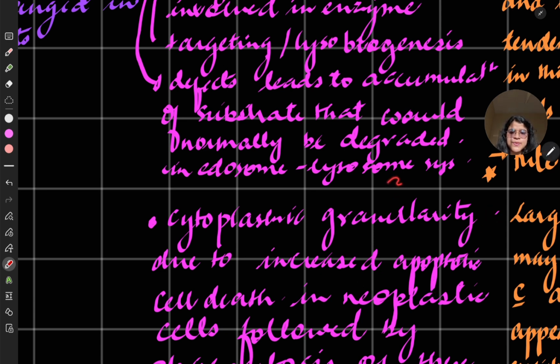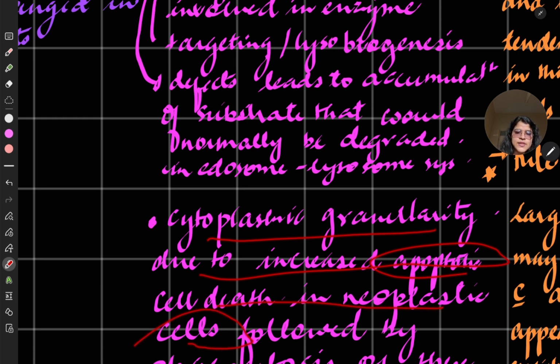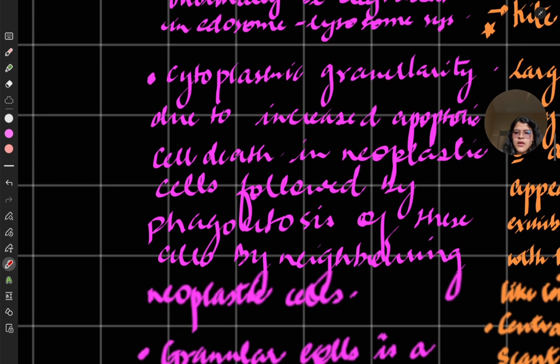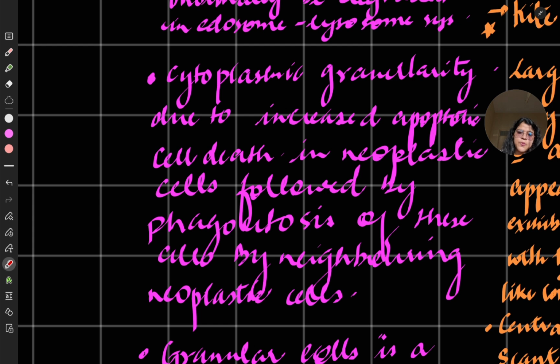Next, you have cytoplasmic granularity due to increased apoptotic cell death in the neoplastic cells. So these neoplastic cells have their own cell death, followed by phagocytosis of these cells by neighboring neoplastic cells.